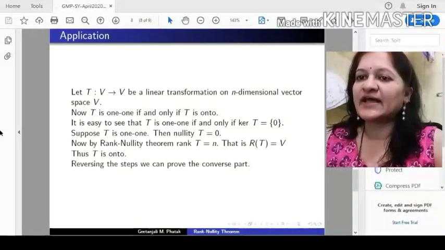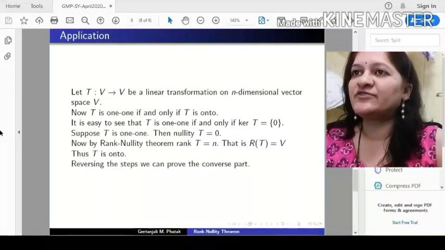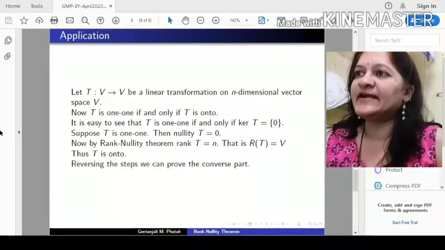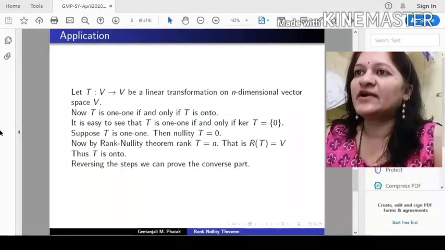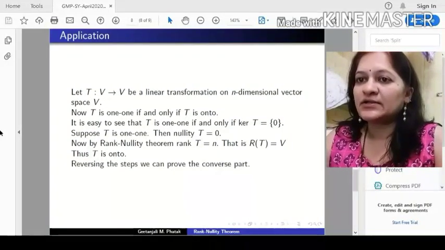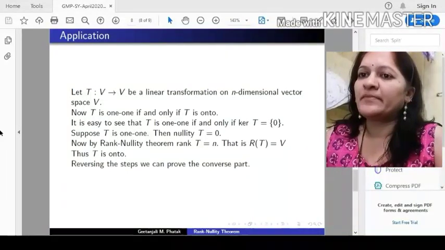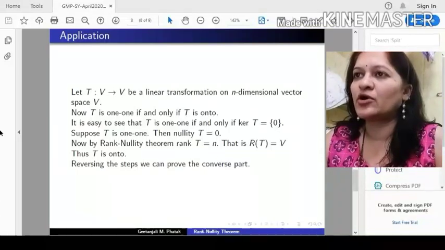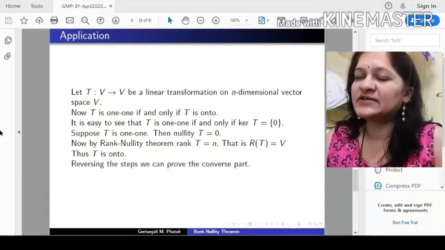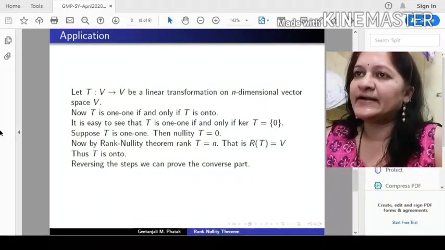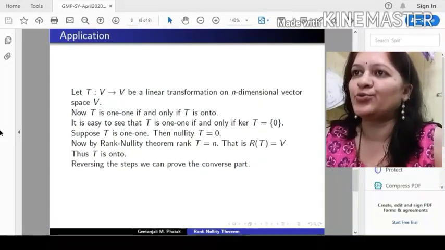Now let us discuss one nice application of this theorem. Suppose T is a linear transformation from V to V, and V is n-dimensional vector space. Now we want to prove that T is 1 to 1 if and only if T is onto. This is not true in general for any function. We know many examples of functions which are 1 to 1 but not onto, or onto but not 1 to 1. So this is in general not true. But for a linear transformation from V to V, and it is finite dimensional, then we can say that T is 1 to 1 if and only if T is onto.